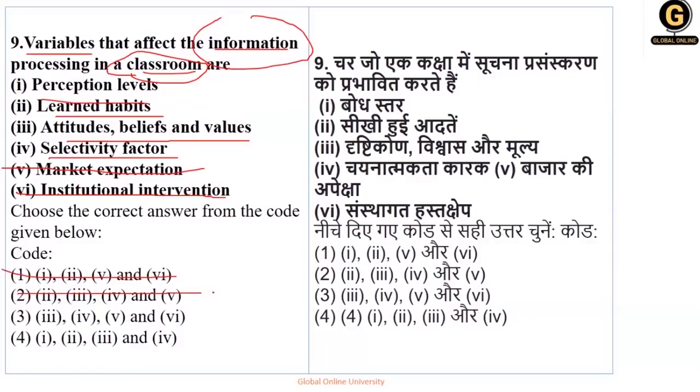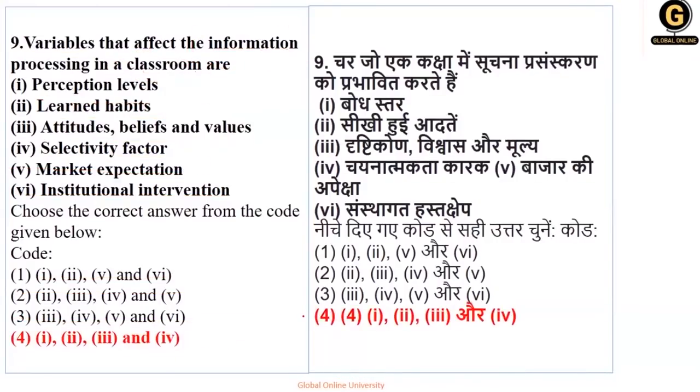So just cancel the 5. So बचता है कौन सा, आपका option number 4. So option number 4 is, see, market expectation होगा ही नहीं. So wherever the option 5 is there, just cancel it out. सबसे ज़्यादा easy है ये method. So option number 4 is your right answer.